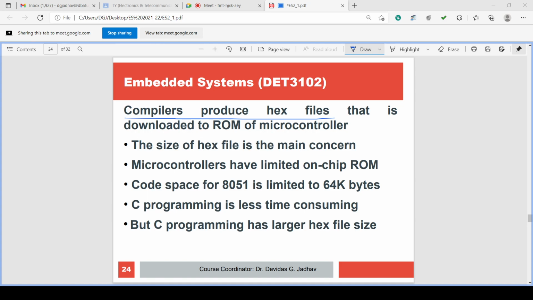It contains all the ones and zeros in hexadecimal form. So this is machine readable, machine understandable language, machine language. This machine language is produced by the compiler after compilation. So the compiler generates hex files, and that is downloaded to the ROM of the microcontroller.